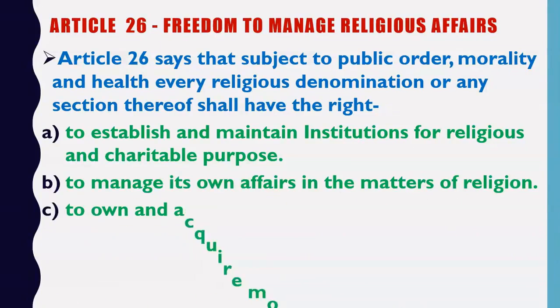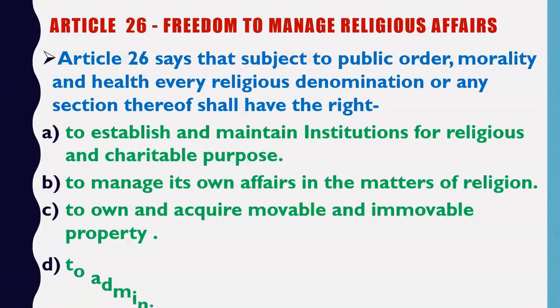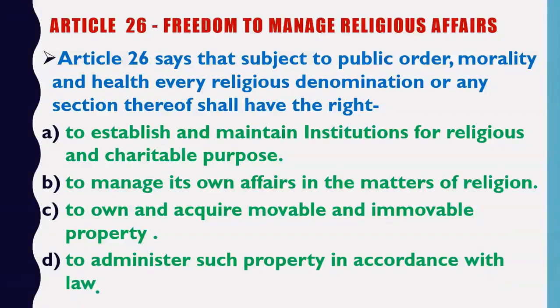Article 26 says that subject to public order, morality and health, every religious denomination or any section thereof shall have the right: A. to establish and maintain institutions for religious and charitable purpose. B. to manage its own affairs in the matters of religion. C. to own and acquire movable and immovable property. D. to administer such property in accordance with law. Now what does it mean?